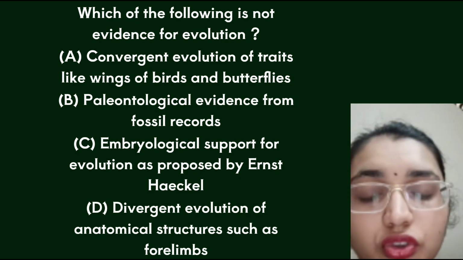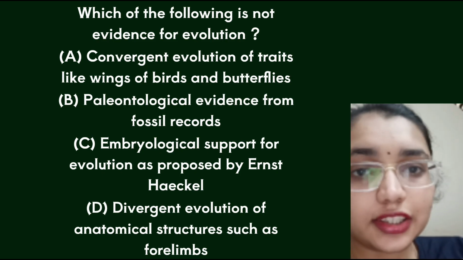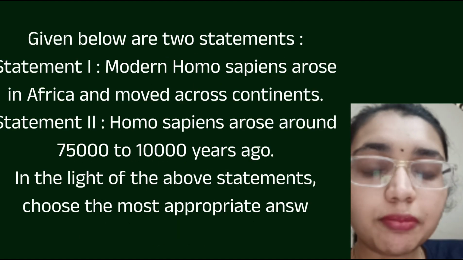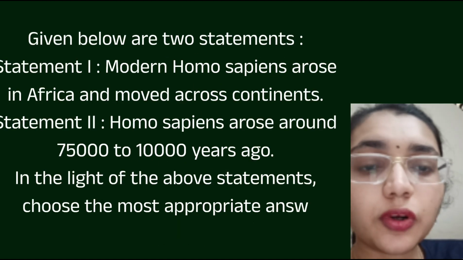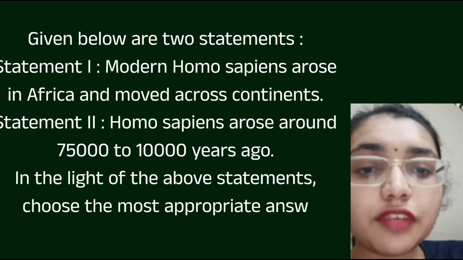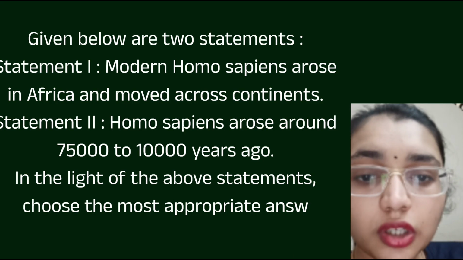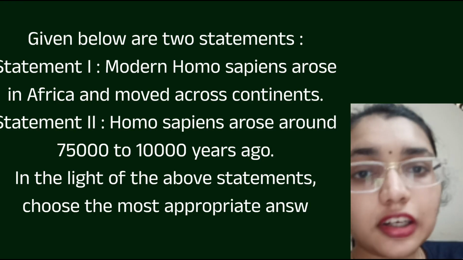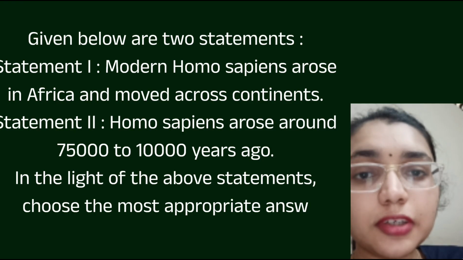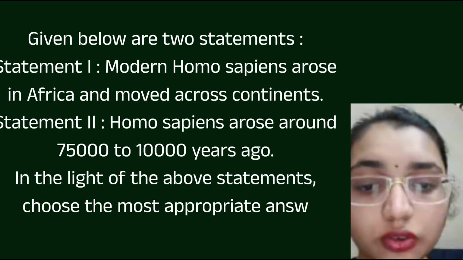Given below are two statements, and we have to tell which one is correct. The first statement is, the modern Homo sapiens arose in Africa and moved across the continent, and statement 2 is Homo sapiens arose around 75,000 to 100,000 years ago. If we see, both the statements are correct, so we will go with option A here. Both the statements are correct. Now moving on to the next question.